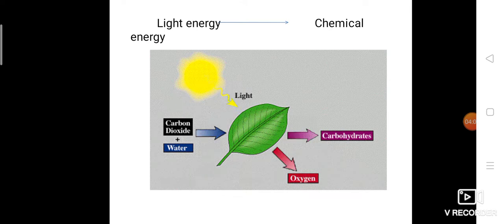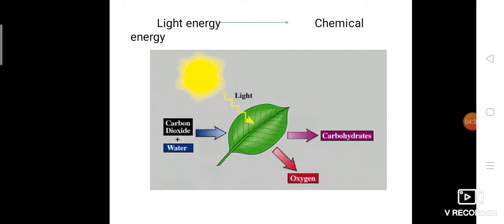Because of this pigment, the leaves are green in color. Pigment means it will definitely give one color. The chlorophyll pigment gives green color. If we take our body, our skin also has some colors. Some people are brownish, some are black, some are white, because of the presence of the pigment melanin. If the melanin content is more, we will be more dark. If the melanin pigment is very low, the person will be white.